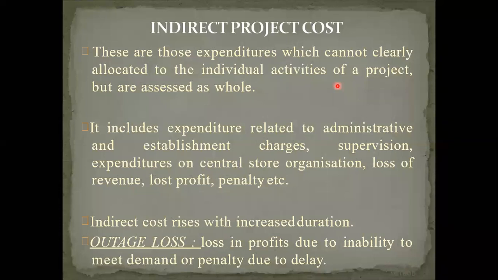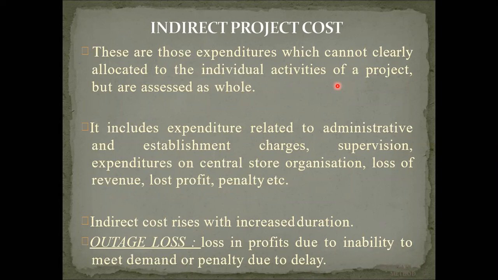And second, the variable cost or outgauge loss is there due to time consumed by the project, because of some capital delay, some work delay, some penalties. All the things come into this particular point.